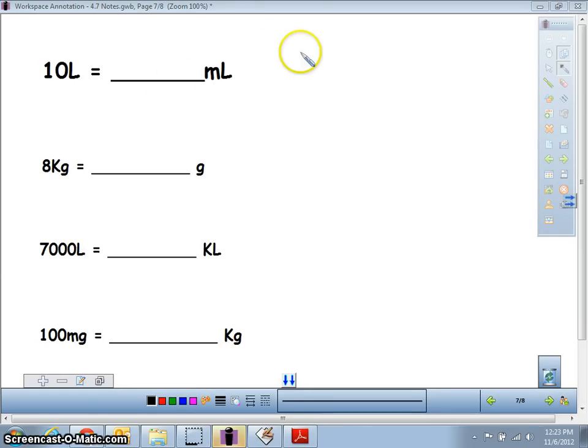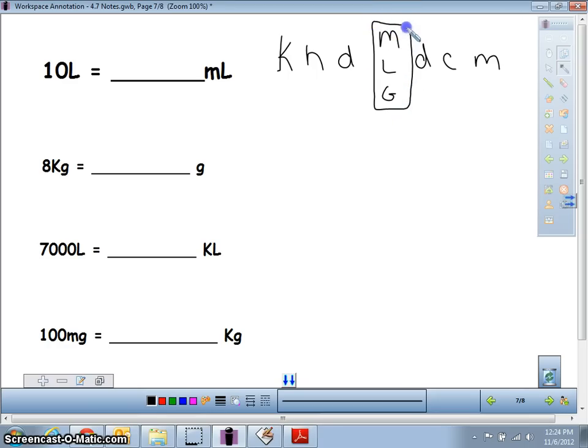All right, so the first thing I'm going to do, and I'm going to tell you to do this on your homework, your quizzes, whatever you're doing when you're converting metric units, is I want you to write that down, the kangaroos hopping down mountains, or we could have our liters or our grams. And then we have drinking chocolate milk. Okay, so this is where we switch out M for meters, L for liters, or G for grams.